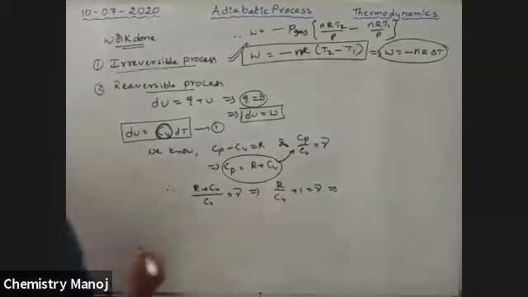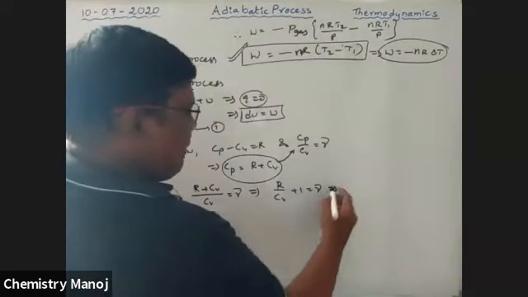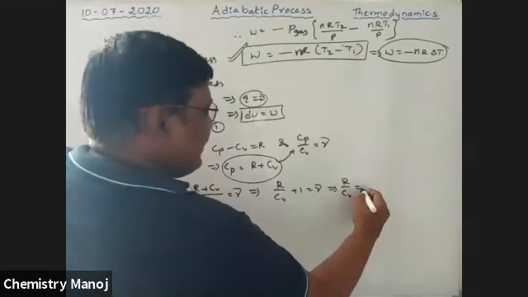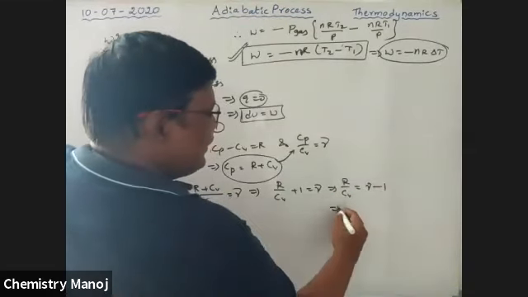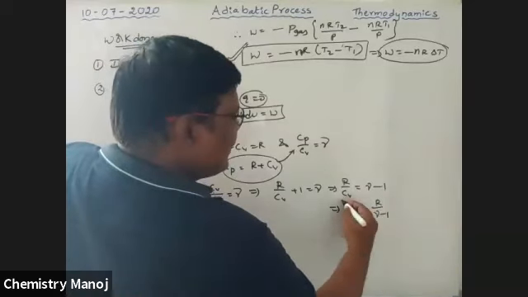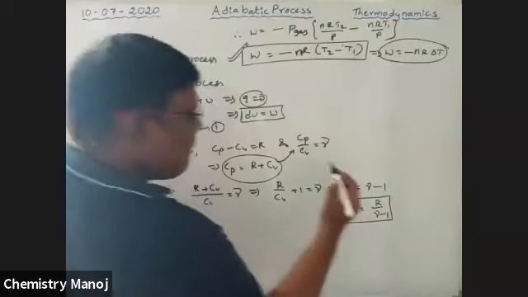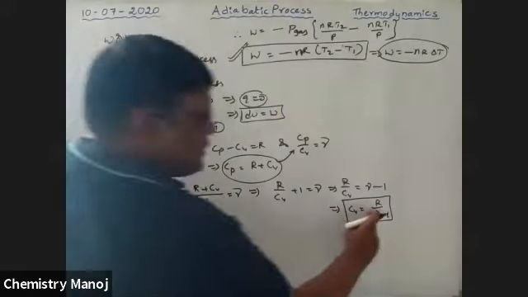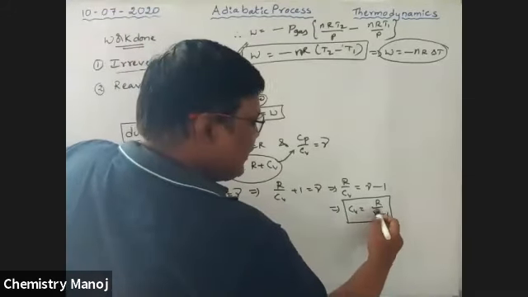That implies R by Cv is equal to gamma minus 1. That implies Cv is equal to R by (gamma minus 1).